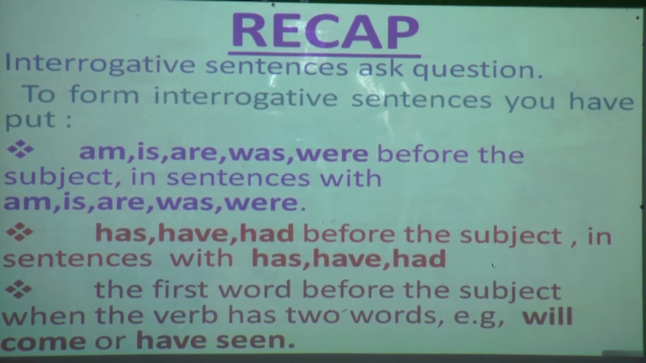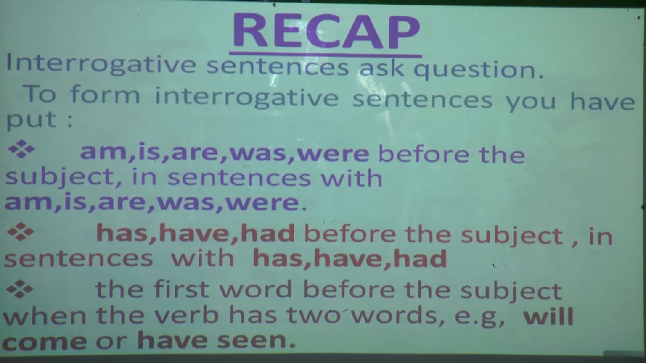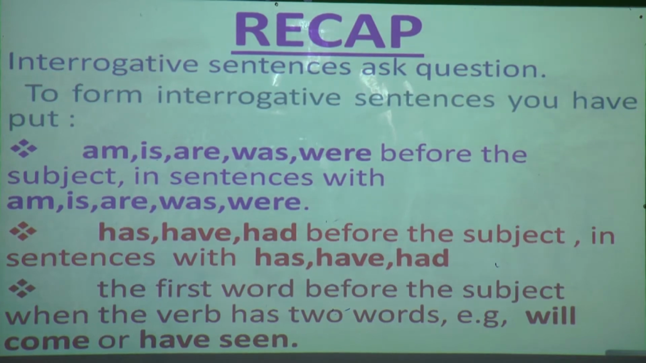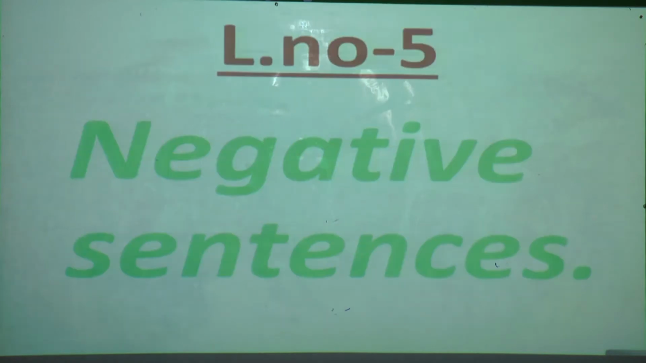Yes. Now students, what is our lesson name? Our lesson is lesson number 5, negative sentences. What are we going to learn in negative sentences? Whatever positive statements there are, we are going to make them negative. And in each negative sentence there are two words, no or not. If a sentence contains the word no or not, that sentence is a negative sentence. So what is our lesson name? Lesson number 5, negative sentences.